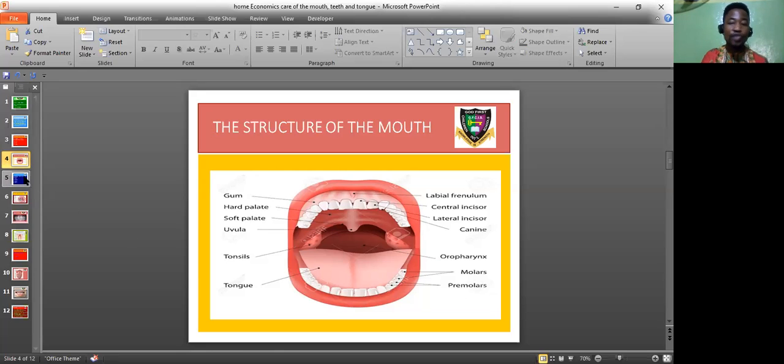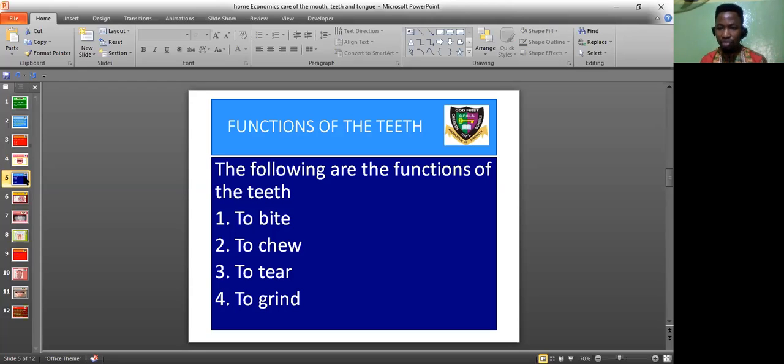All right, let's go to the functions of the teeth. What do you do with your teeth? The following are the functions of the teeth. You bite, not people, but your food and your meat. You bite your food and your meat with your teeth. You chew with your teeth. You tear with your teeth. And you grind with your teeth.